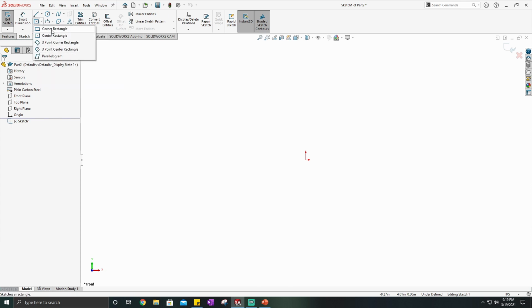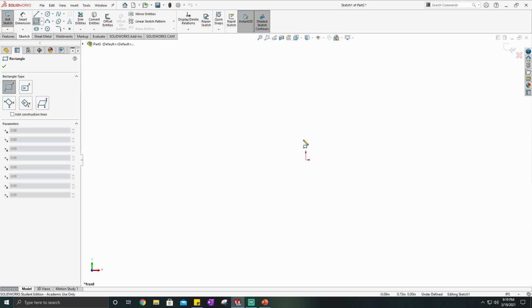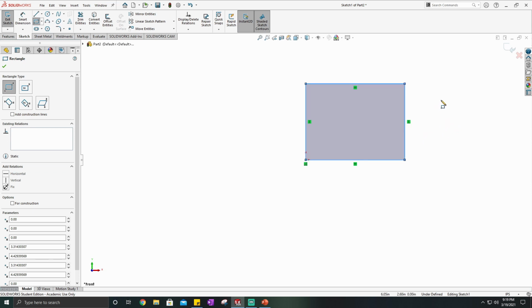I can make a regular corner rectangle, a center rectangle, which makes a rectangle based off of a center point, a 3-point corner rectangle, a 3-point center rectangle, or a parallelogram. So I'm just going to go ahead and choose a corner rectangle, and then I need to choose where I want to start it. So for this example, let's go ahead and make it from this point. So I'm going to click once, and then I drag out and I click again, and it places my square.